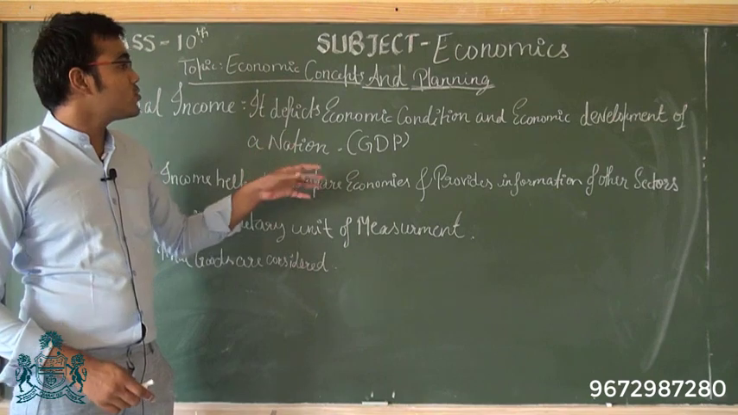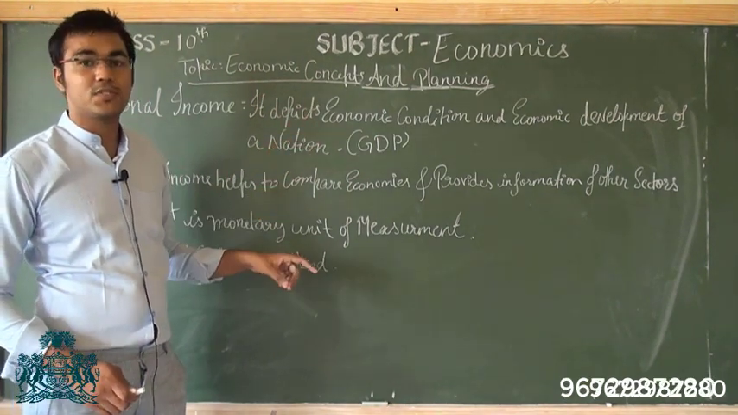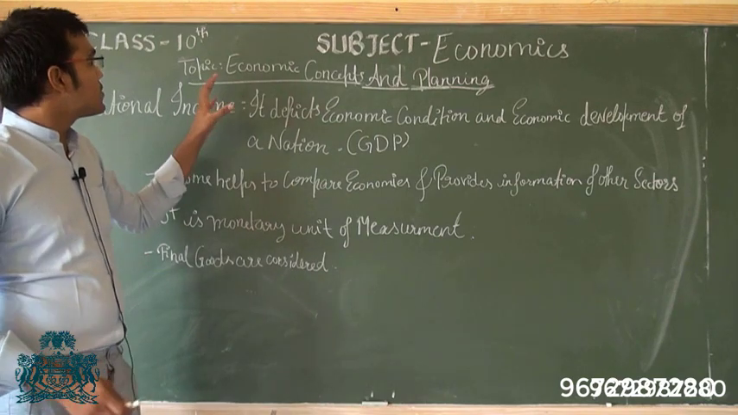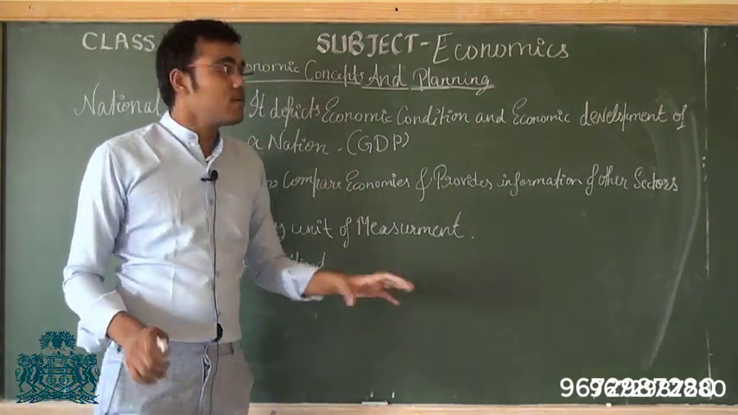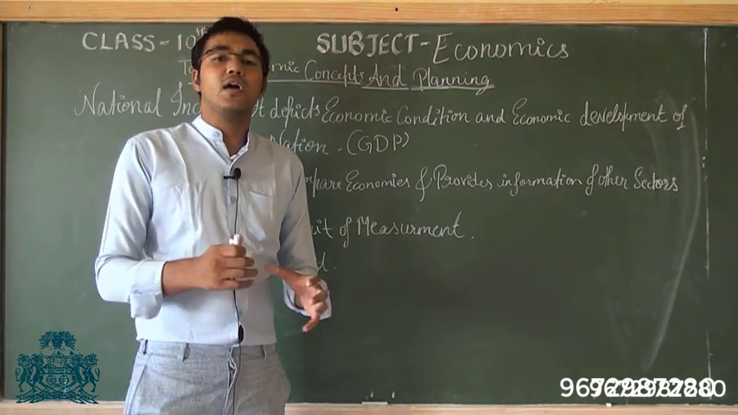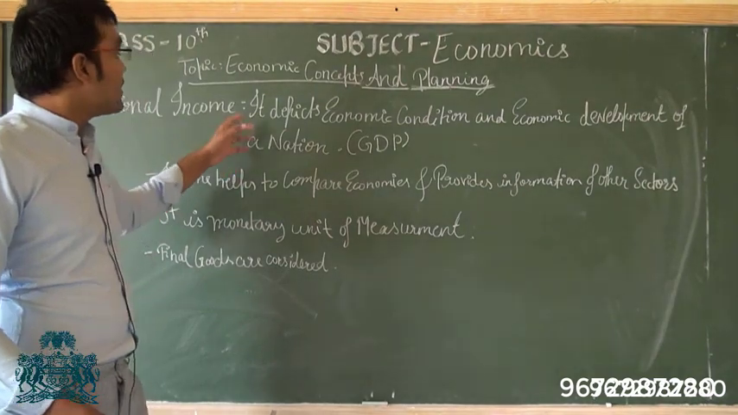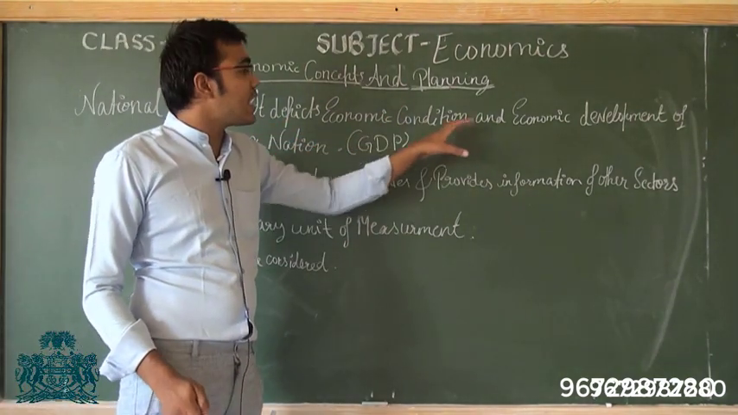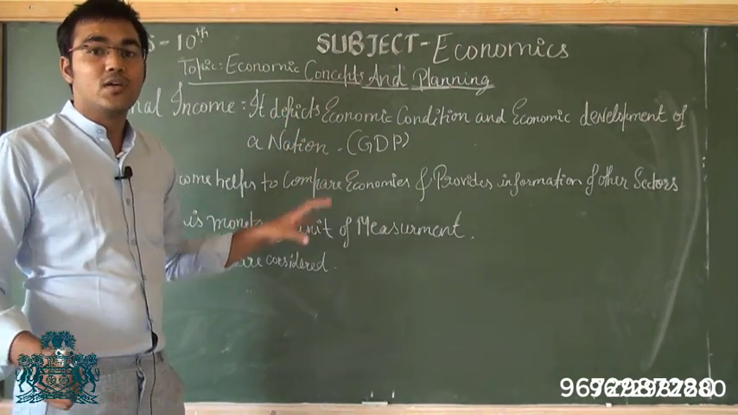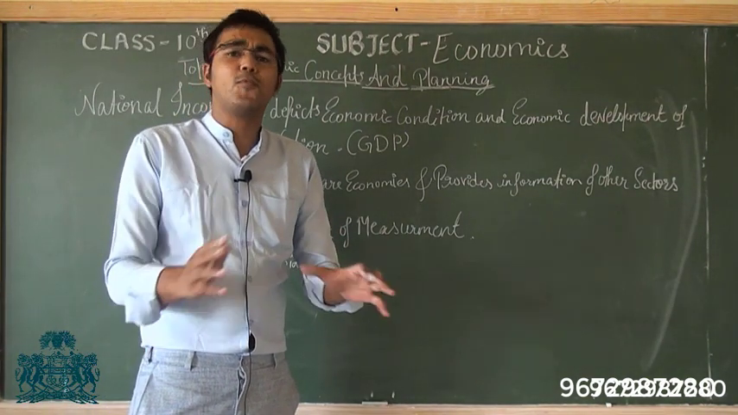So today we are going to look at the economic concepts and planning, which is part of the economics chapter in class 10. Starting from the economic concepts and planning, we will look at the national income, and then we will look at the per capita income and how it helps us to compare the countries. National income depicts the economic condition and economic development of a nation. It tells us whether the economy is developed or not developed, or how much developed it is.